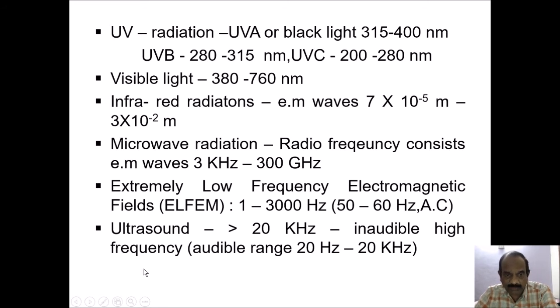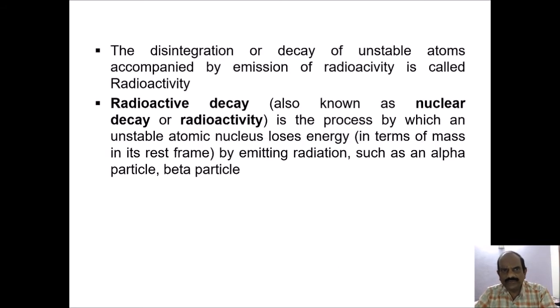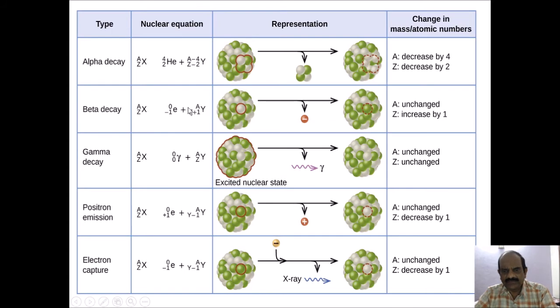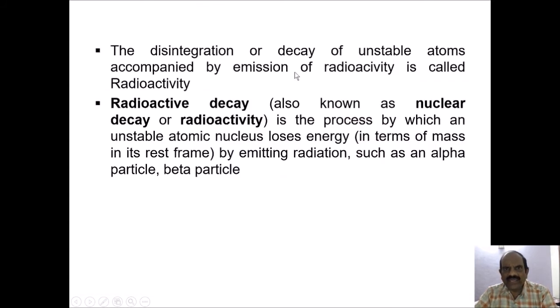Ultrasound, it is very important clinically, that we will see its use further, which has a frequency of more than 20 kilohertz. This is the inaudible high frequency range. Audible range, we know that is in the 20 hertz to 20 kilohertz. The disintegration or decay of unstable atoms accompanied by emission of radioactivity is called radioactive decay, that we know.